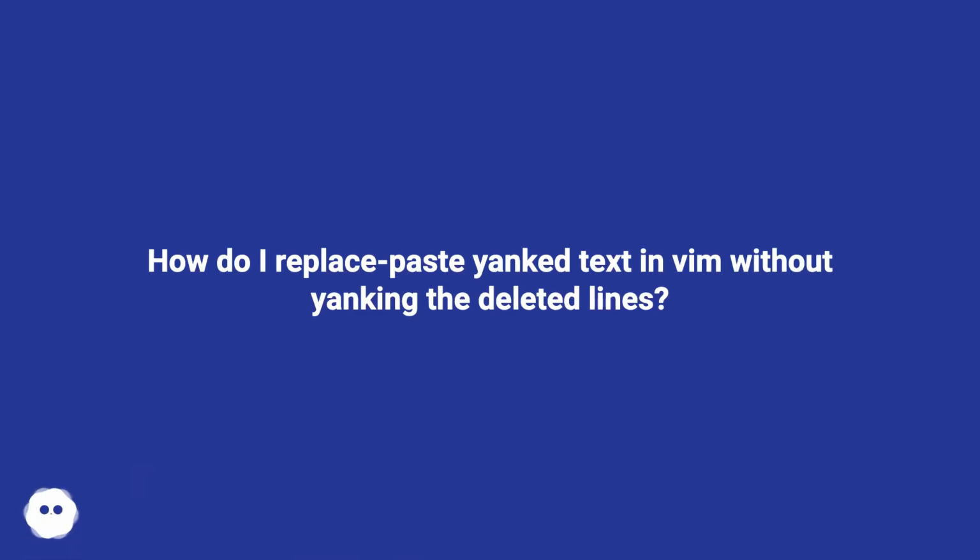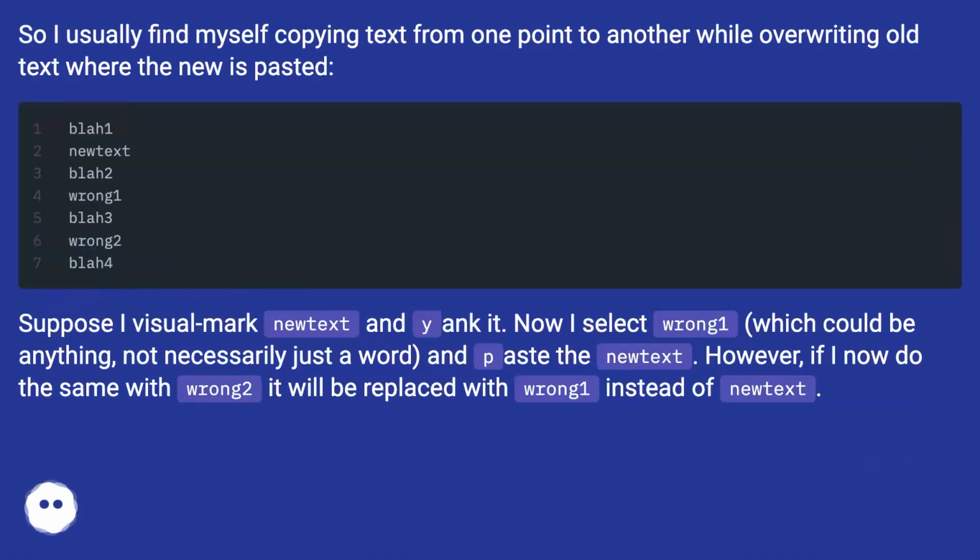How do I replace paste yank text in Vim without yanking the deleted lines? So I usually find myself copying text from one point to another while overwriting old text where the new is pasted.